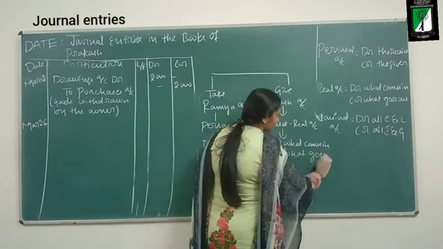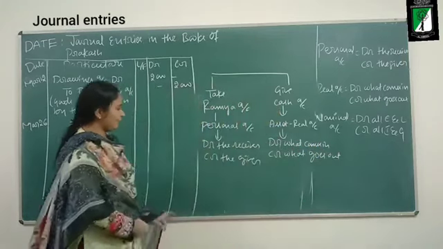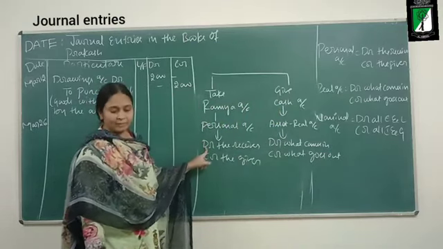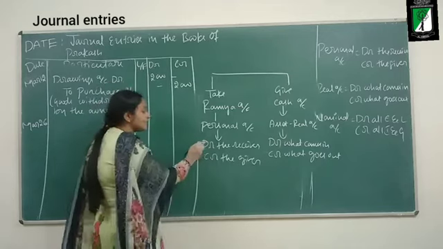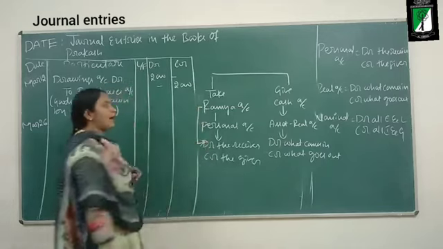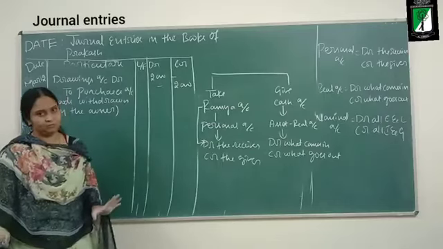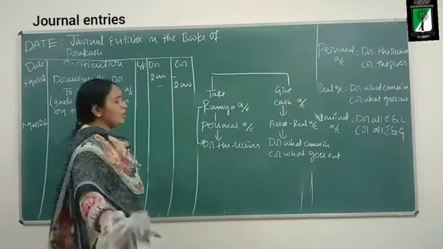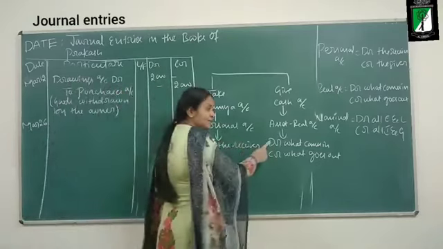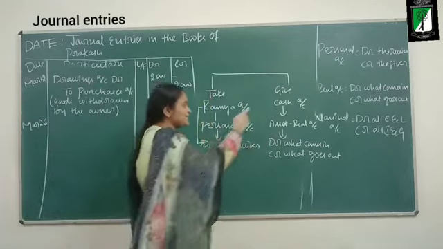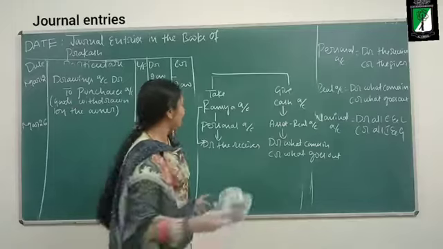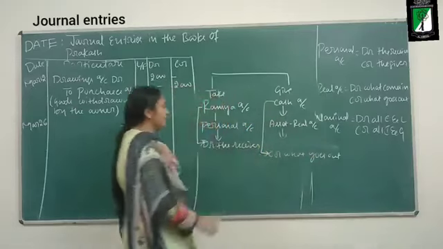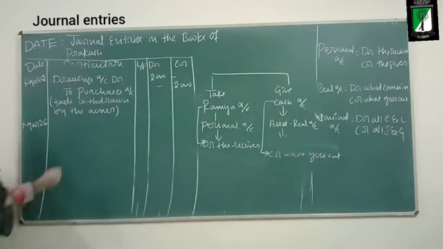Now apply the rule. Think from the viewpoint of the business. The business is giving a loan to Ramya. Is she the receiver or giver? She is the receiver, so I will debit Ramya account. I will not consider the credit aspect. Now cash: the business is giving the loan, so is cash coming in or going out? It is going out. So I will credit cash.